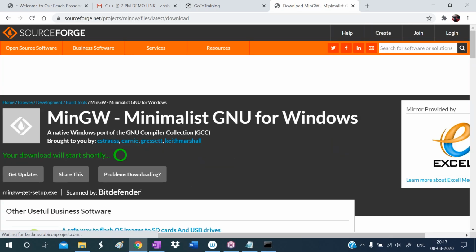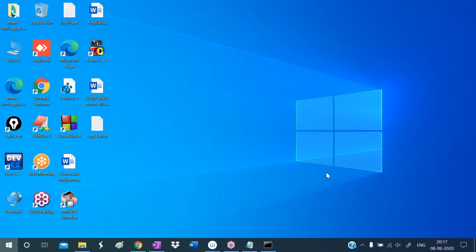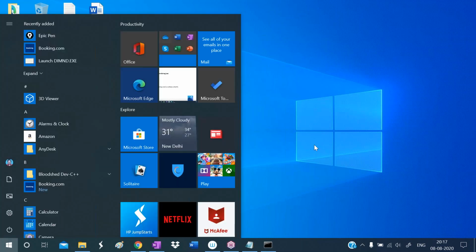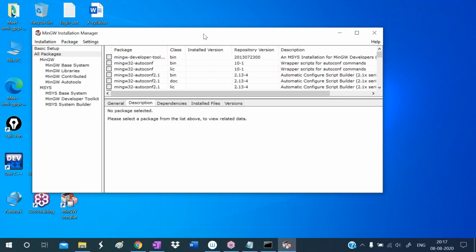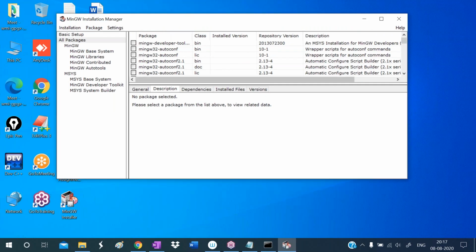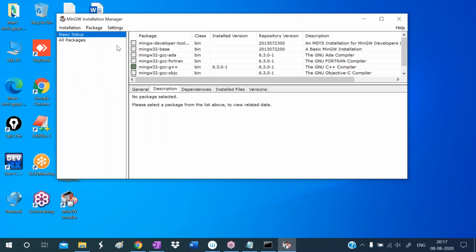When you click on download, the software will be downloaded. After downloading, when you are installing it, you will get one dialog box like this. In this, you can select the compiler which you want. Select basic setup here.